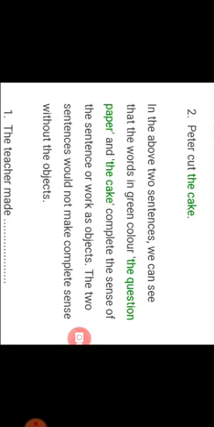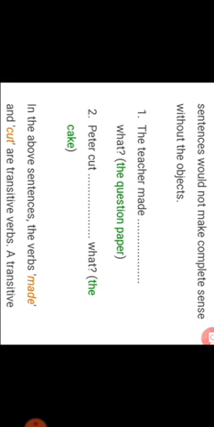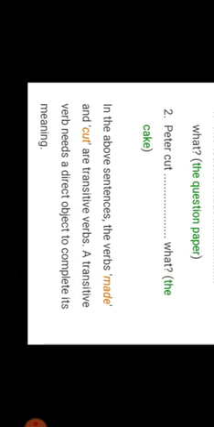In the above two sentences, we can see that the words in green color, that is the question paper and the cake, complete the sense of the sentence as objects. So these sentences would not make complete sense without the objects. The teacher made what? The question paper. Peter cut what? The cake. In the above sentences, the verbs made and cut are transitive verbs. A transitive verb needs a direct object to complete its meaning.